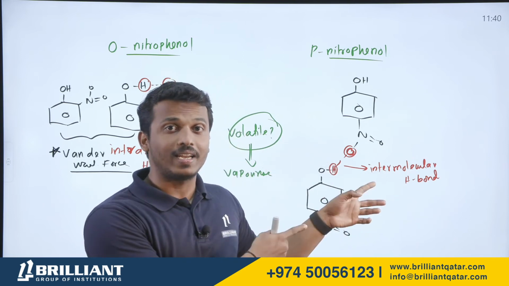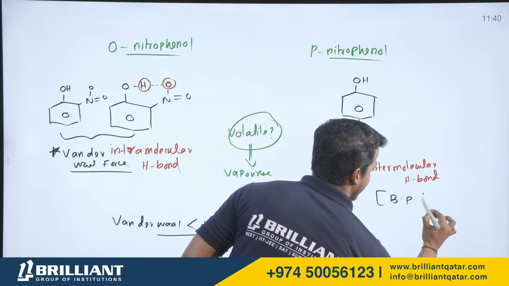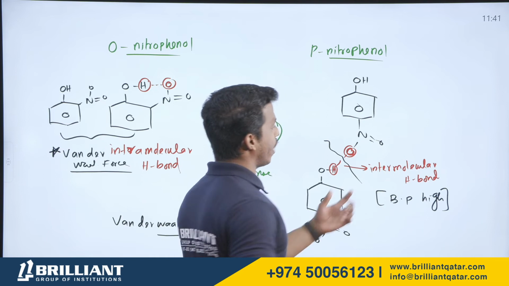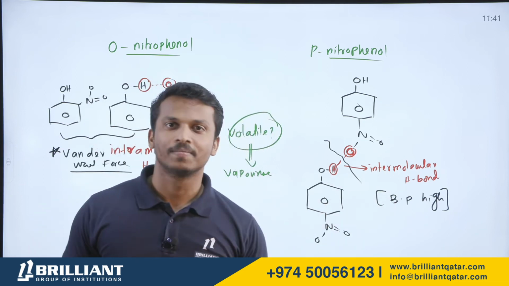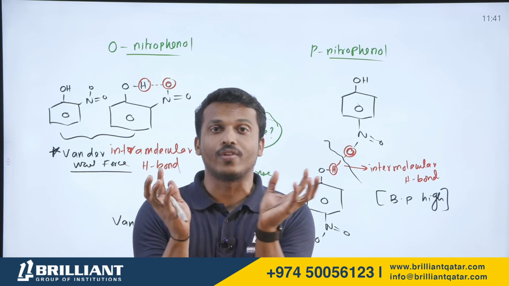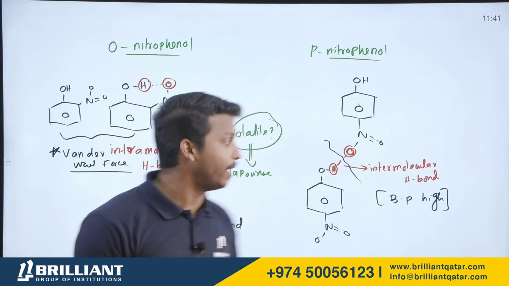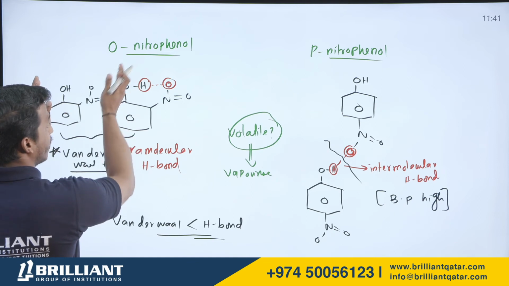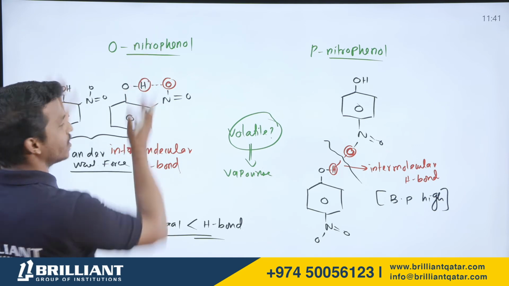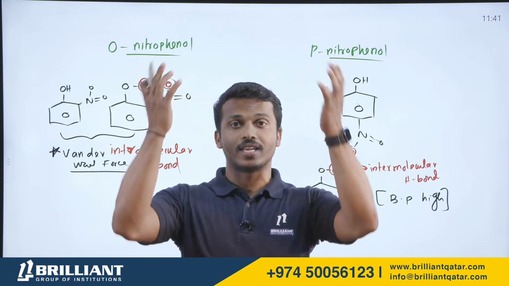So, whose boiling point is greater, ortho or para? Para-nitrophenol, we can say their boiling point is very high, dear student, because the bond is stronger. If you want to break this bond, you have to apply lots of heat. Then what about ortho-nitrophenol? Two ortho-nitrophenols are connected through weak van der Waals force of attraction. So the bond between these two molecules can be broken very easily because it's a weak force of attraction, and it will undergo vaporization easily. Weaker the bond, it's easy to break and it will undergo vaporization fast.